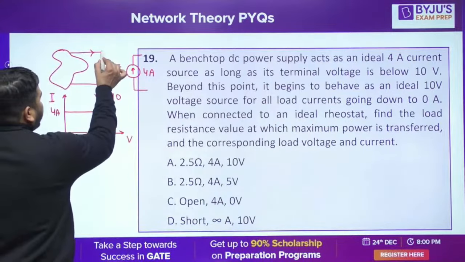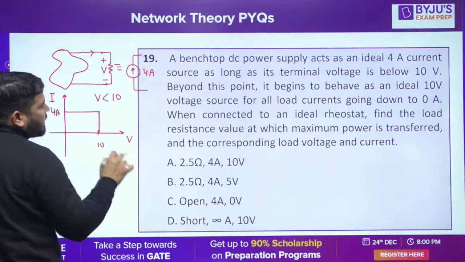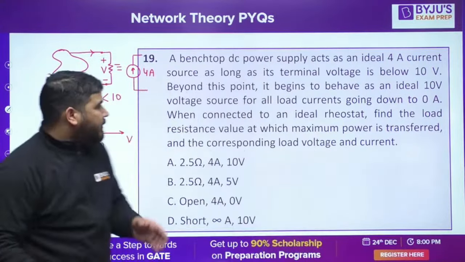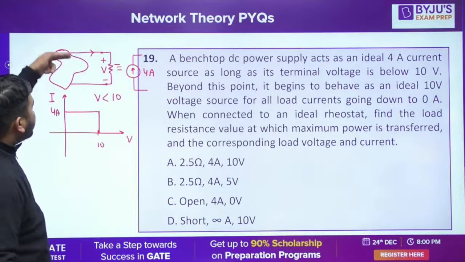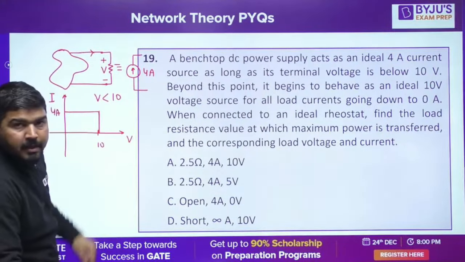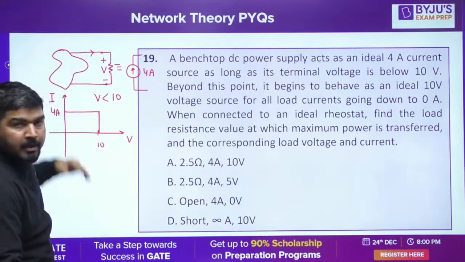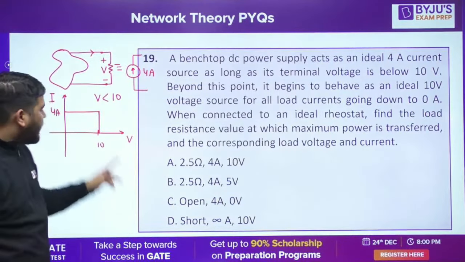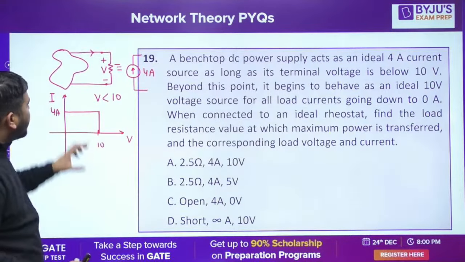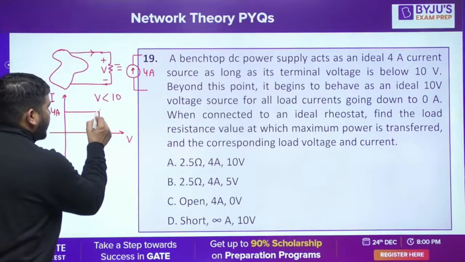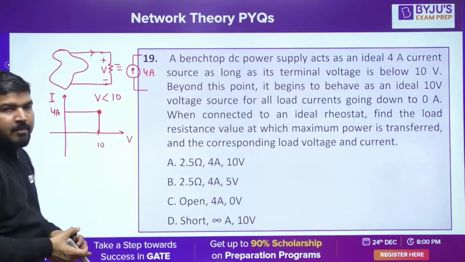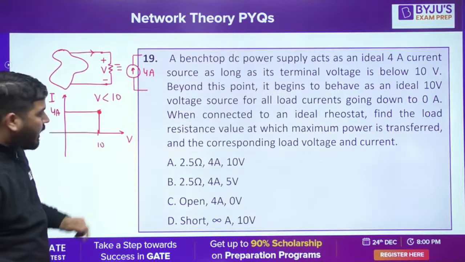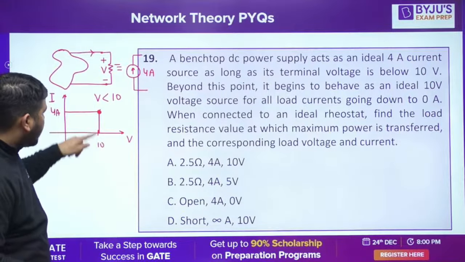Now tell me, if I connect a rheostat here, what should be the resistance so that the maximum power is transferred? During this range, we know that if the voltage is, let's say, 0 to 10, then this will provide a constant current. And if the current is below 4 ampere, then this voltage will remain at 10. So this is the characteristic. Now in this characteristic, can you tell me at what point you have V into I maximum? Obviously at this point. Okay. So the power will be maximum at this point and it will be 40 watt.